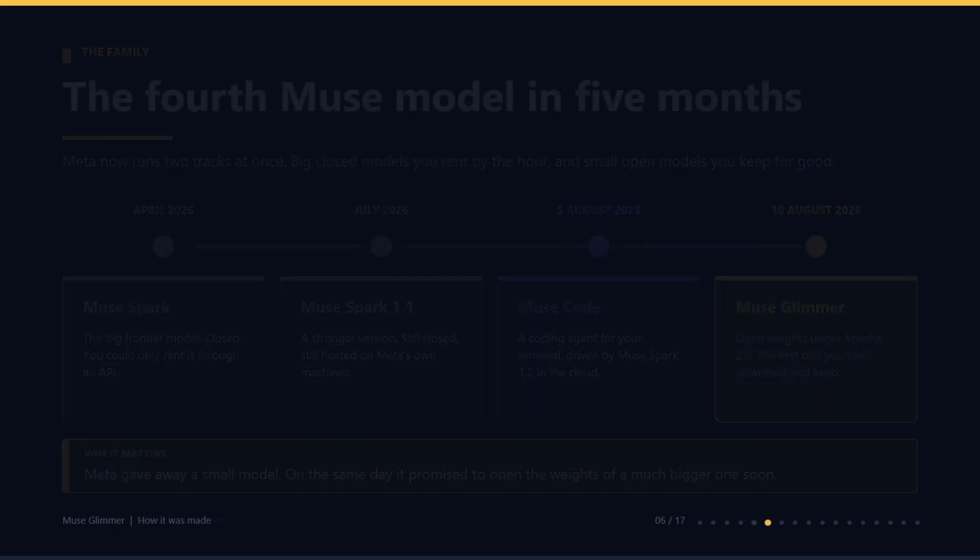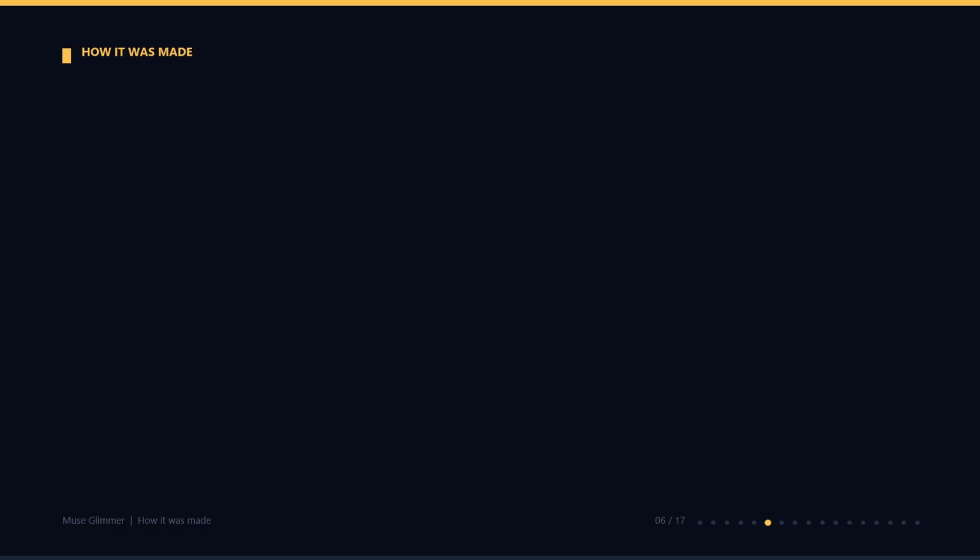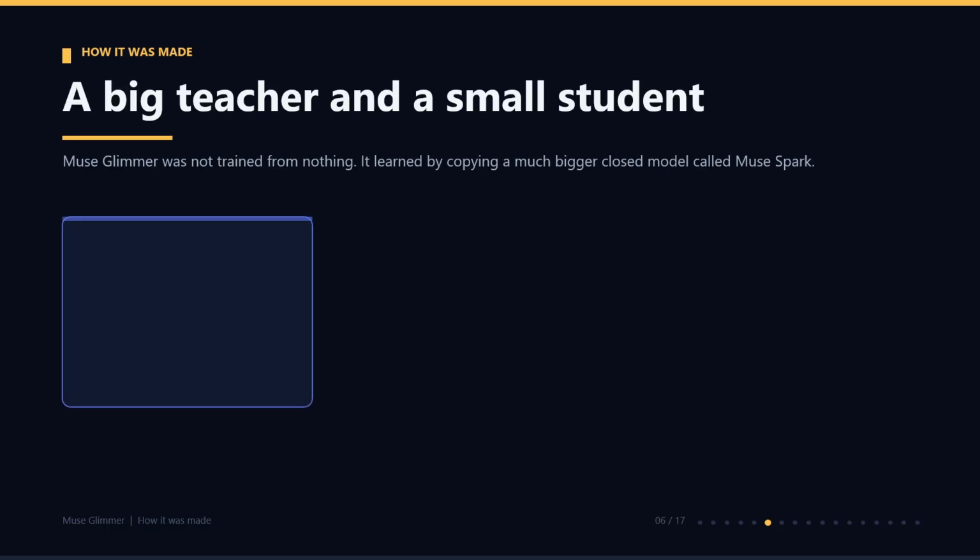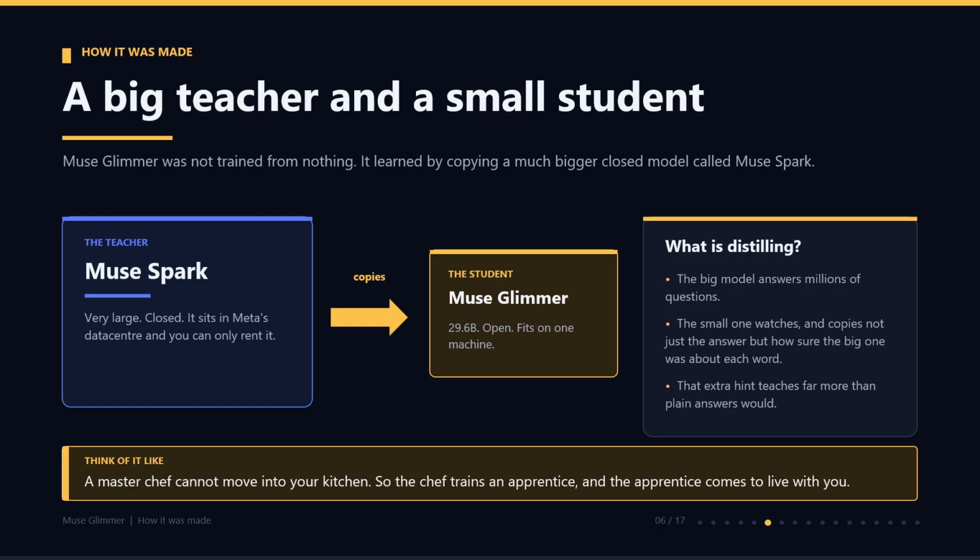Now, how do we get a small model to behave like a big one? Muse Glimmer was not trained from nothing. It learned by copying a much bigger closed model called Muse Spark. Muse Spark is a teacher. It is very large, it is closed, and it sits in Meta's data center. Muse Glimmer is the student. It is 29.6 billion parameters. It is open and it fits on one machine.